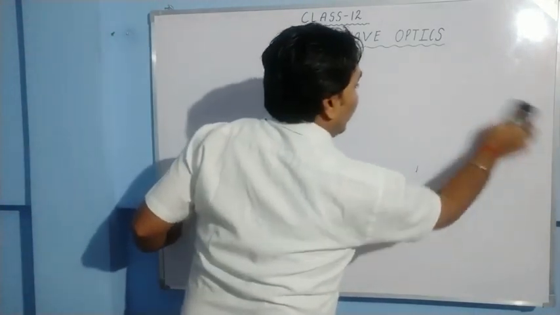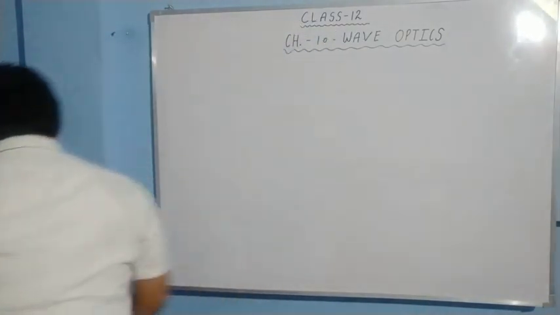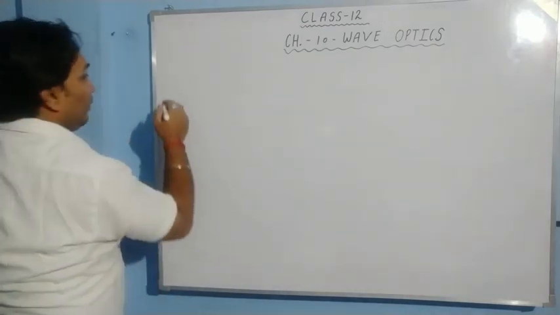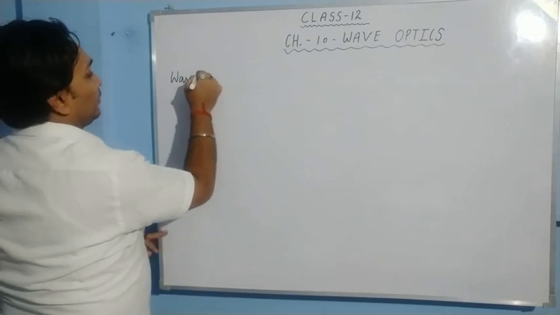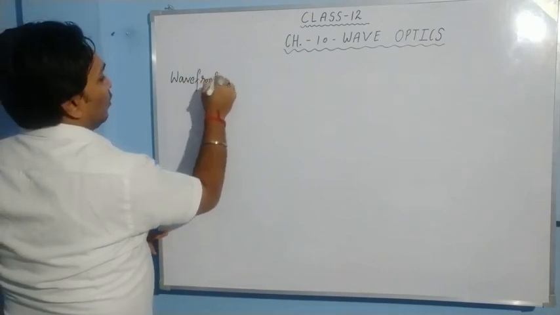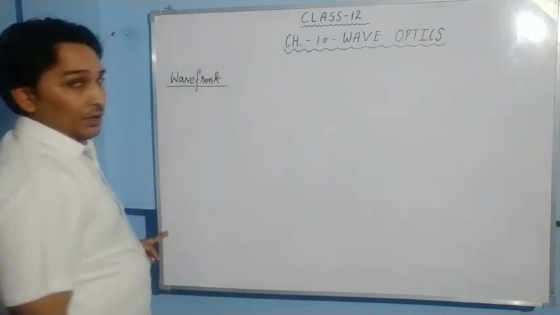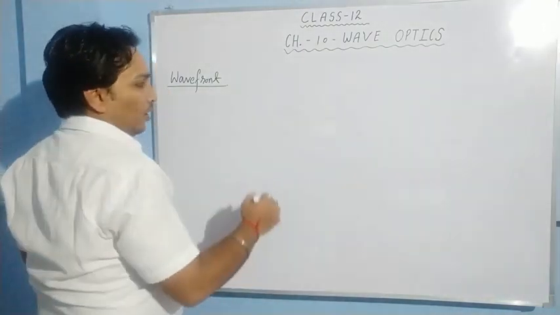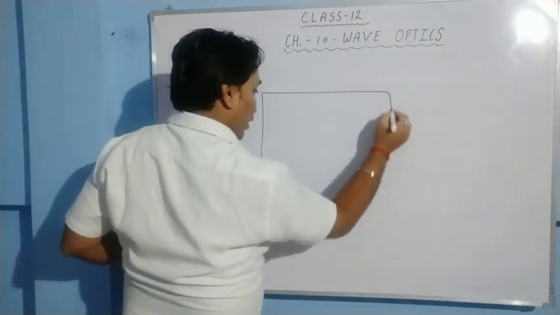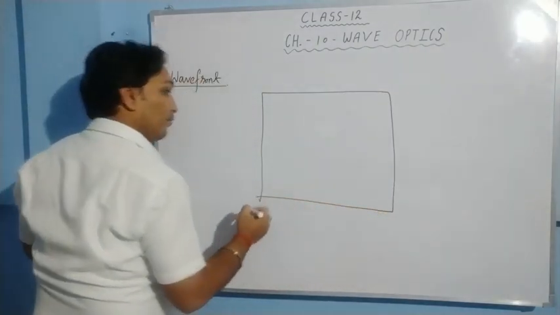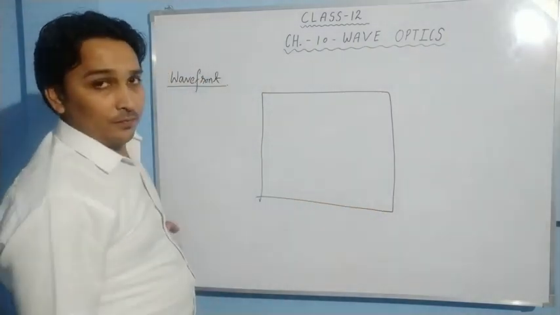The first thing we need to understand in this chapter is, we have to start writing the chapter from here, wavefront. What is a wavefront? Suppose a big pond of water is there. It is its top view.